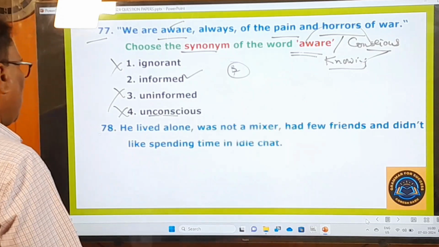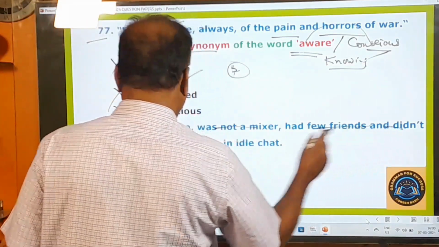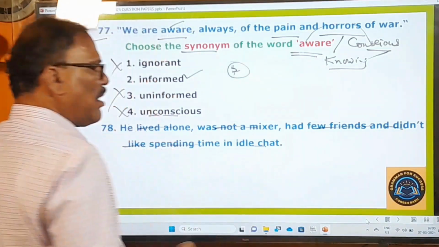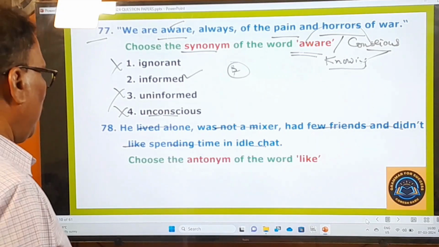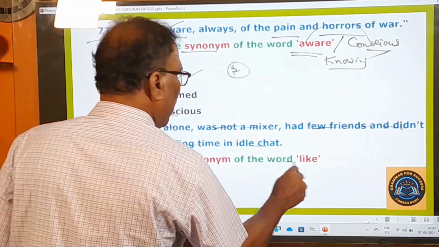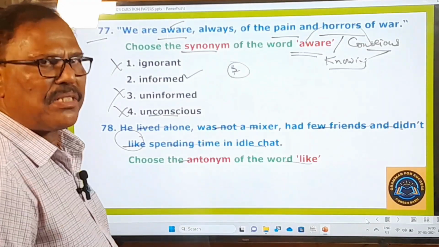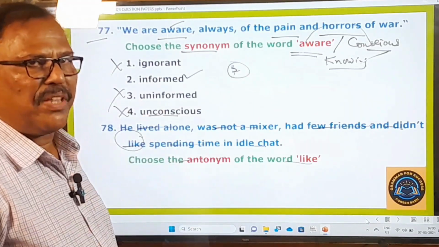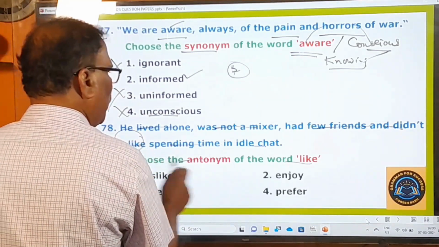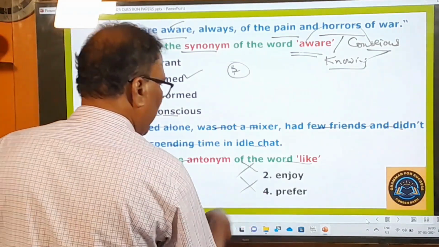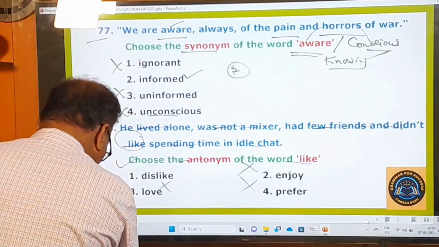And the 78th one: He lived alone, was not a mixer, had few friends, and didn't like spending time in idle chat. This statement is given. What is the examiner asking you? Choose the antonym of the word like. Like means you know very well. What should be the opposite of that? Antonym means opposite. Dislike, the very first one is the right one. Enjoy is wrong, love is wrong, prefer is wrong. So dislike is the right one. And now let's move on to other questions.